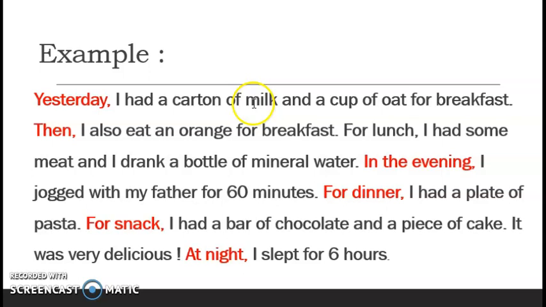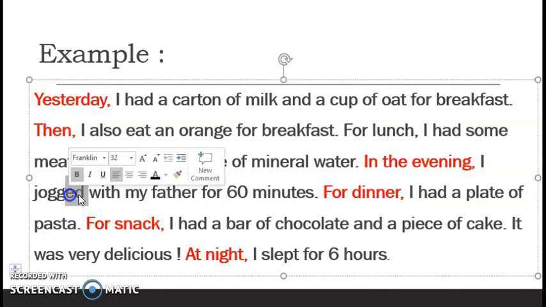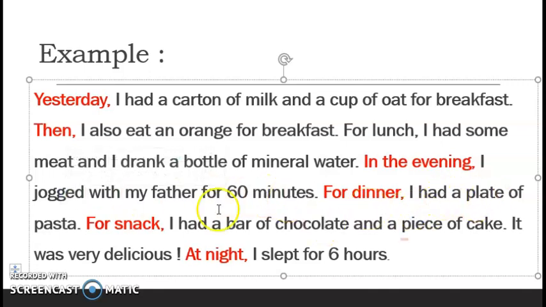Yesterday, I had a carton of milk and a cup of oat for breakfast. Then I also eat an orange for breakfast. For lunch, I had some meat and I drank a bottle of mineral water. In the evening, I jog. Nampak perkataan jog ni dia jadi past tense. For dinner, I had a plate of pasta. For snack, I had a bar of chocolate and a piece of cake. It was very delicious. At night, I slept for 6 hours. Okay? Ni semua perkataan essay ni semua dalam bentuk past tense sebab benda yang sudah berlaku.